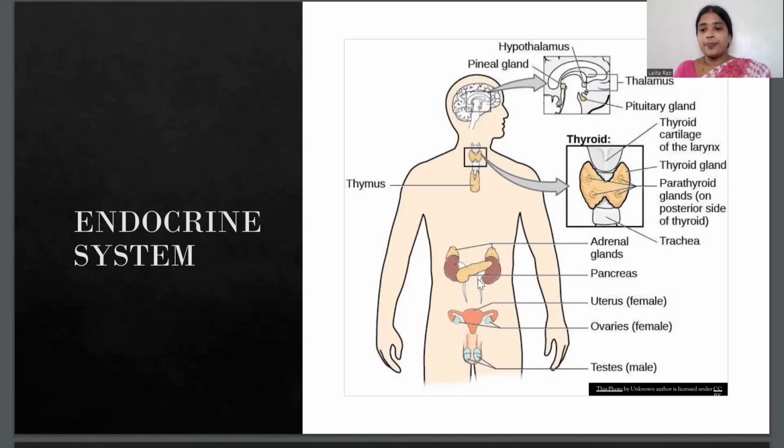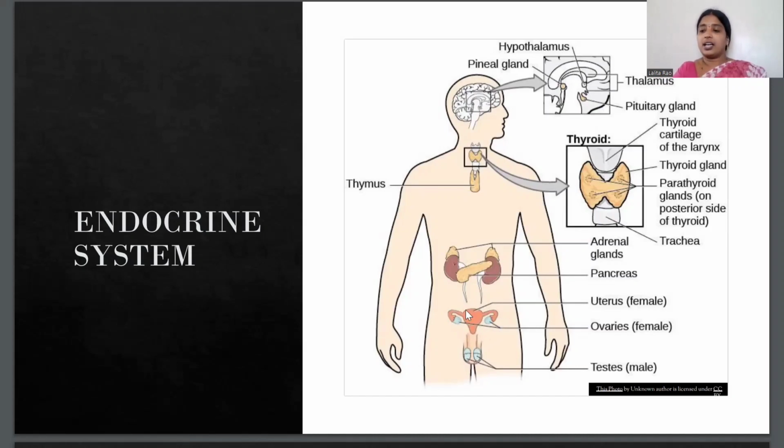Now this insulin is responsible for controlling or regulating the blood sugar level in our body. So a sufficient amount of insulin is required in your body, otherwise the blood sugar level of your body is disturbed. Now, the next one is the ovaries.